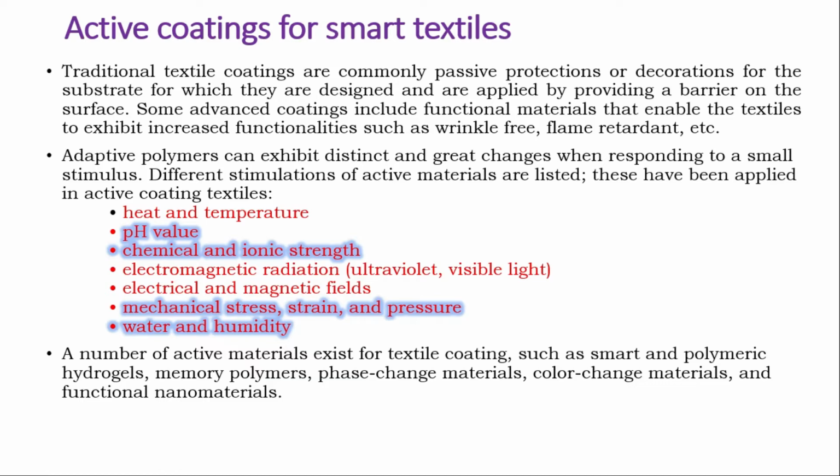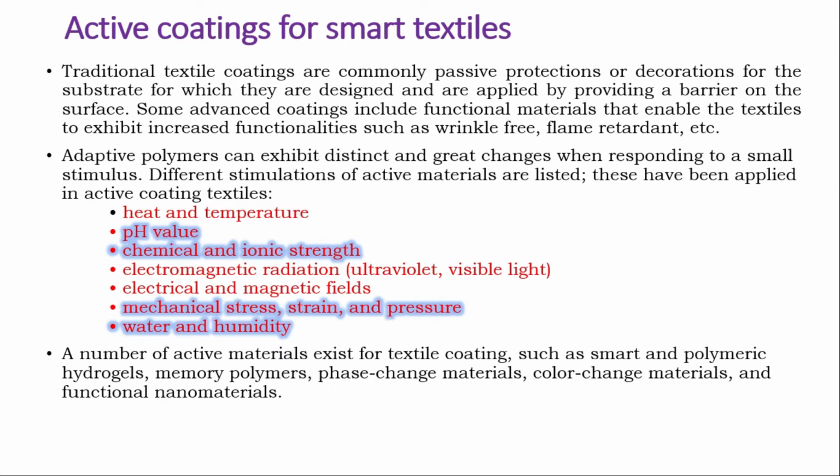Active materials are going to be transparent by sensing and responding to the properties of the textiles, unlike traditional coating technologies. Same technology, but we are going to give a new material over it. According to the adaptive coating, textiles are programmed to respond to small environmental changes. Those environmental changes are shown over here. We are using a number of active materials in the textile, as I mentioned, color changes, etc.